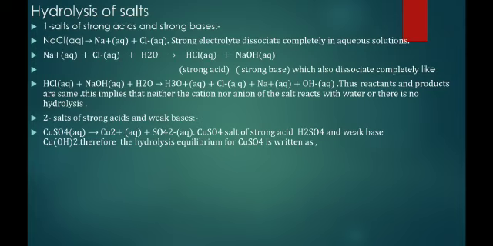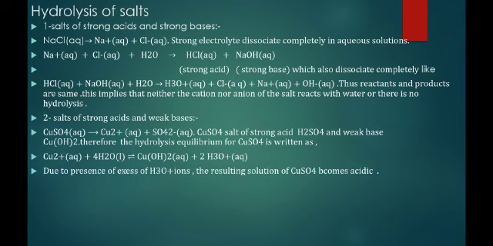Therefore, the hydrolysis equilibrium of CuSO4 is written as Cu2+ ion, which is the cation of the salt, reacts with water and forms Cu(OH)2 and 2H3O+ ion. So in this salt, the cation of the salt will react with water and form copper hydroxide and hydronium ion. So in this case it is hydrolyzed. Due to the presence of excess H3O+ ion, the resulting solution of CuSO4 becomes what? Acidic.